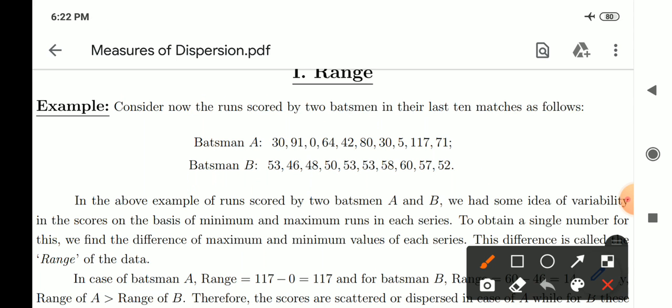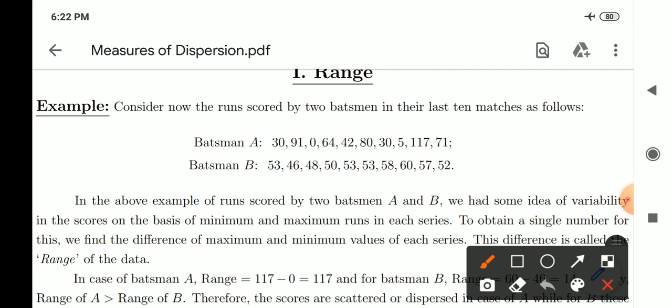In the above example of runs scored by two batsmen A and B, we had some idea of variability in the scores on the basis of minimum and maximum runs in each series, as we have discussed in terms of the scattering on the number line with respect to the runs they have scored in the last 10 matches, as we have discussed in the last class.